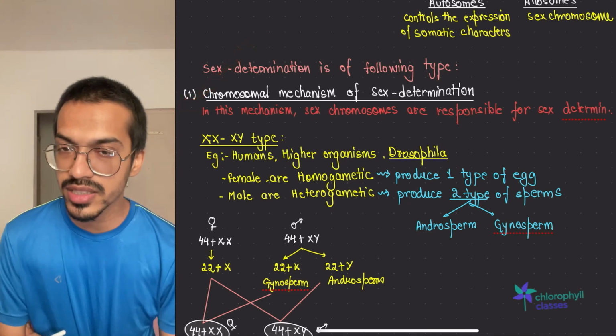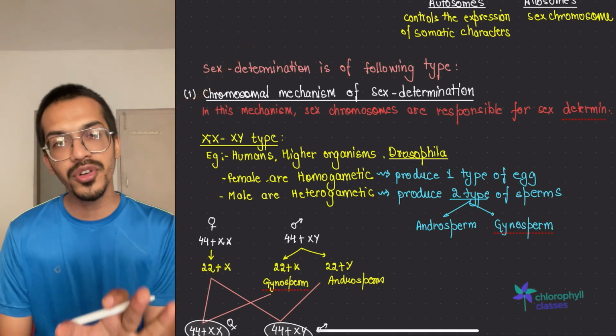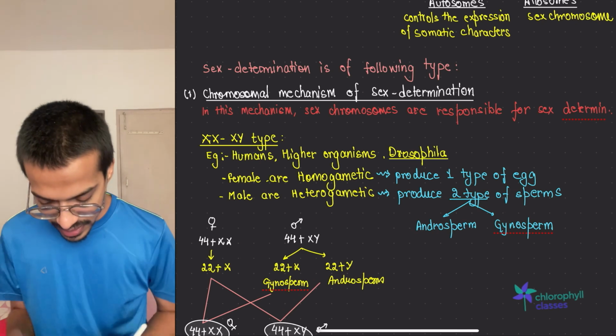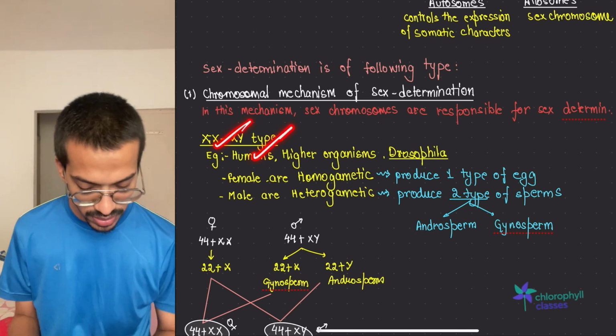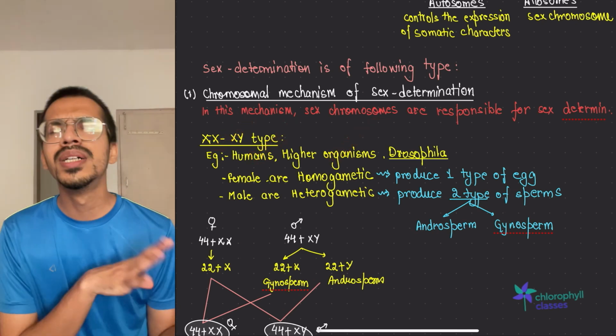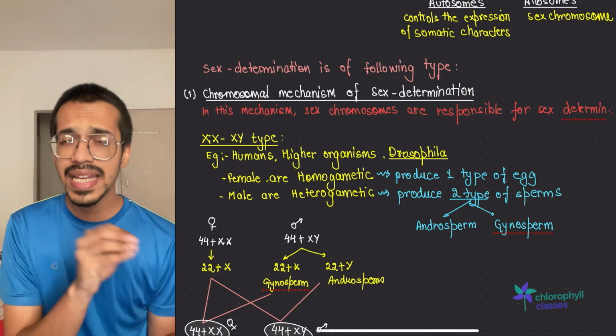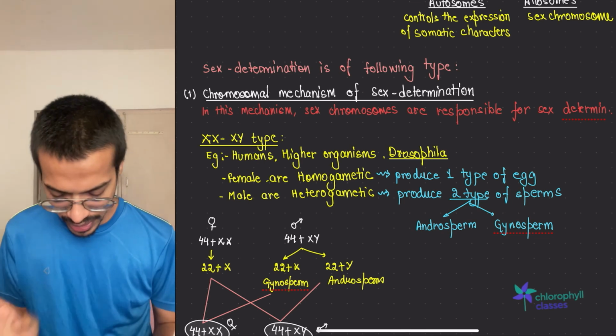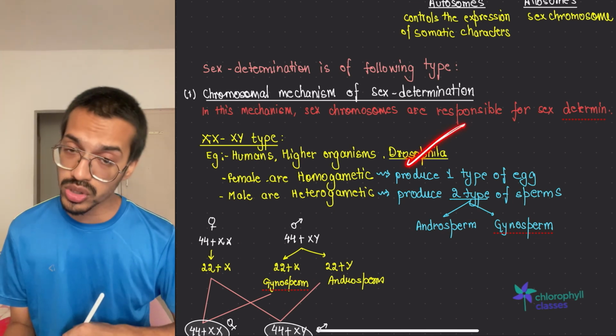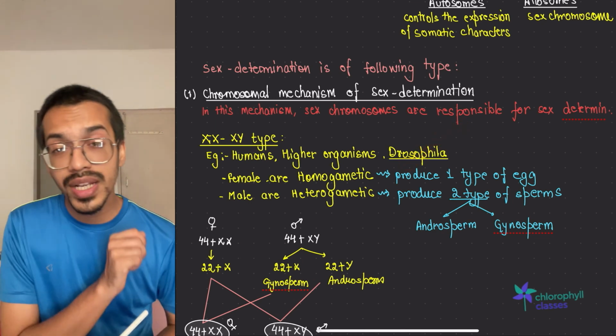The first way of sex determination is with the help of chromosomes. The first one is XX-XY. XX-XY comes in humans and higher organisms like apes, birds and mammals, which have a similar kind of thing. Then Drosophila also had this one. So what is Drosophila?